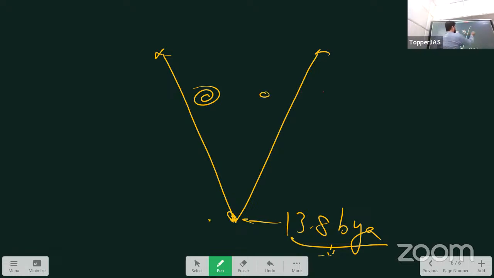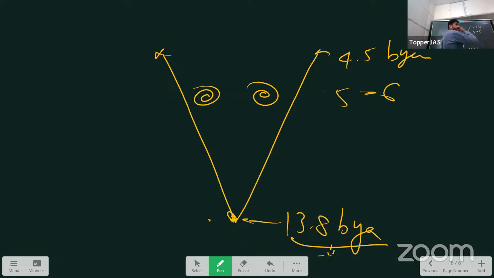Around 5 to 6 billion years ago, galaxy and star formation happened. Around 4 to 5 billion years ago, planet formation started. So Earth formed 4.5 billion years ago. Star formation happened 5 to 6 billion years ago.